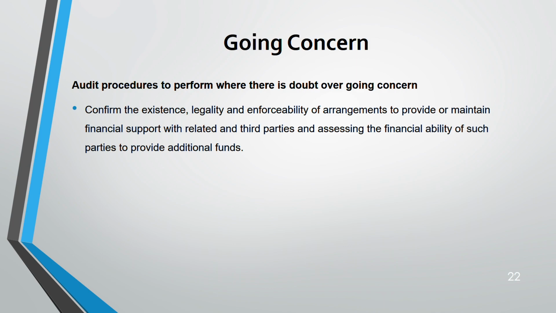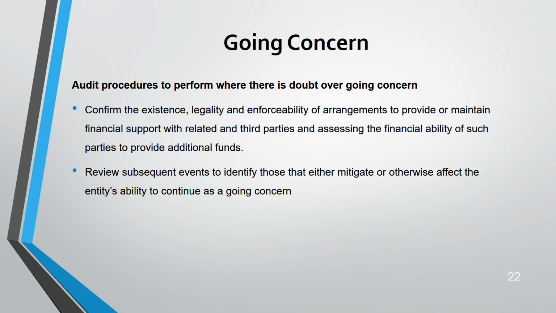Confirm existence, legality, and enforceability of arrangements to maintain financial support from third parties. Okay, you have to see whether through any arrangement a third party could give that support to the entity or not. And also you have to see whether the third party who is going to give the financial support to the entity has the financial ability also or not. Okay. Review subsequent events to identify those that either mitigate or affect the entity's ability to continue as a going concern.